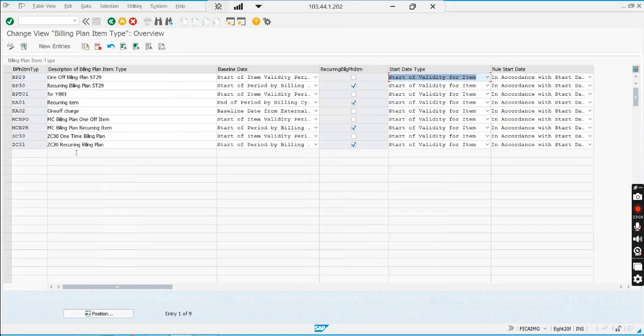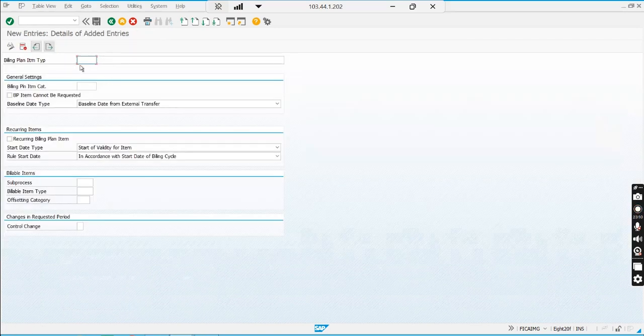Here we'll create a one time billing plan number, say Z102, billing plan for activation fee. One time billing plan.